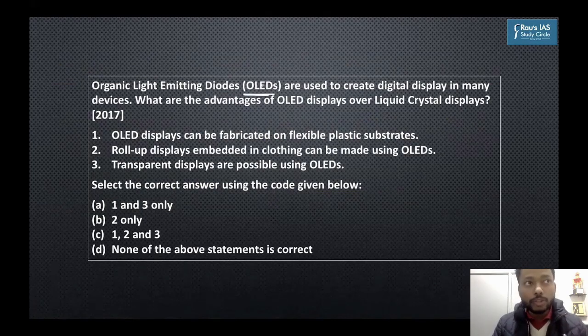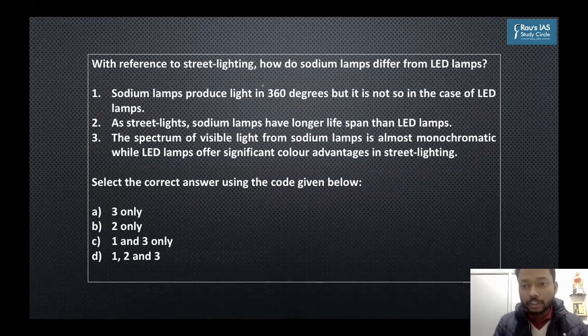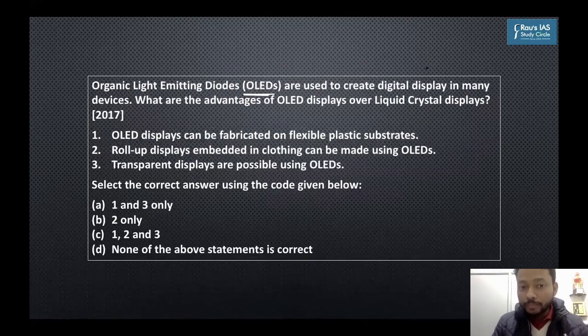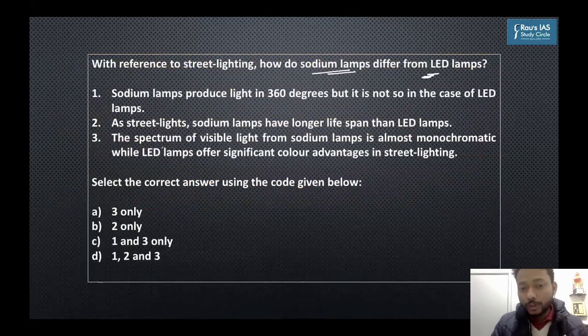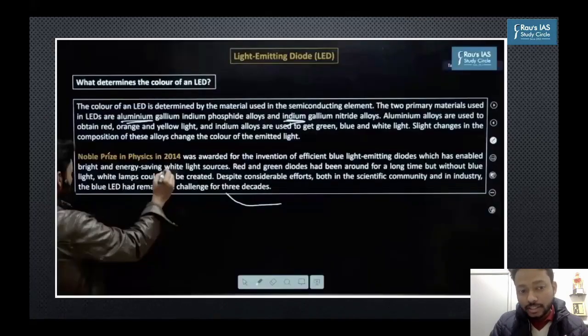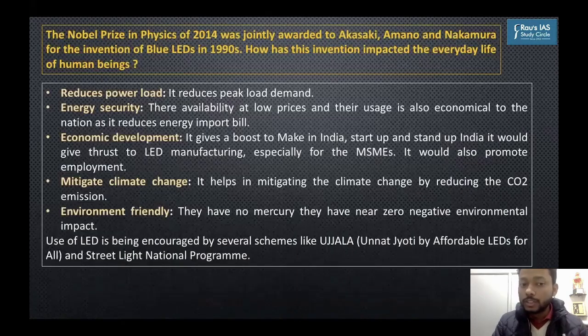In the prelims exam of 2021, UPSC asked a direct question on LED. The question was comparing the sodium lamps and the LED lamps. So it was expected that a question on LED would come, and a question indeed came. So it's not a surprise. In the QIP session, we discussed exactly what UPSC has asked: the Nobel Prize in Physics in 2014. As you can see here in the lecture note, exactly the same is the language of UPSC. The Nobel Prize in Physics of 2014 was jointly awarded to these people. It matched word for word. And we did discuss the answer to this question as well.